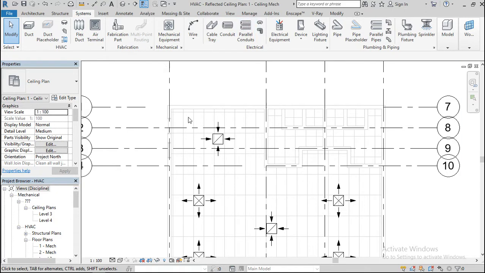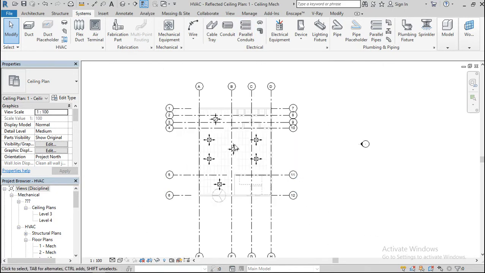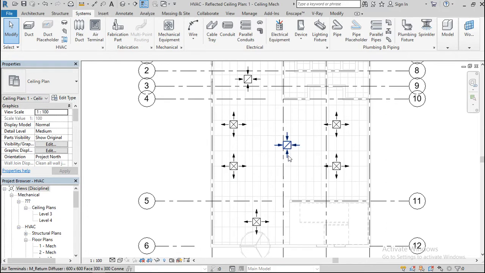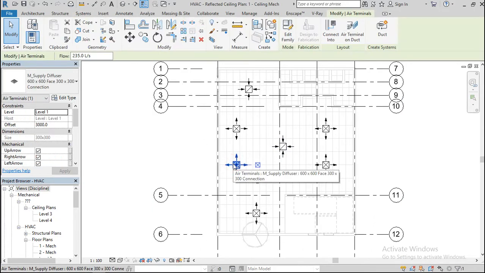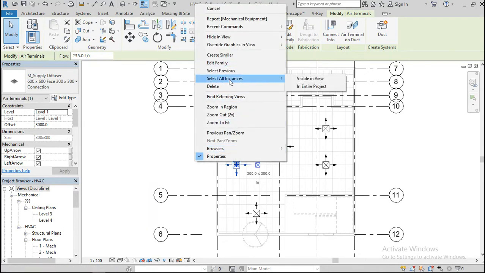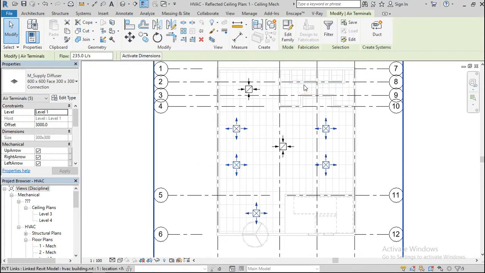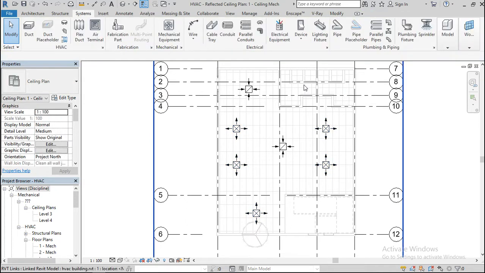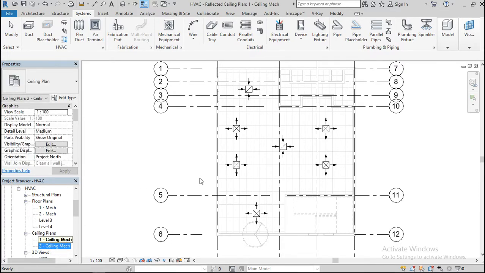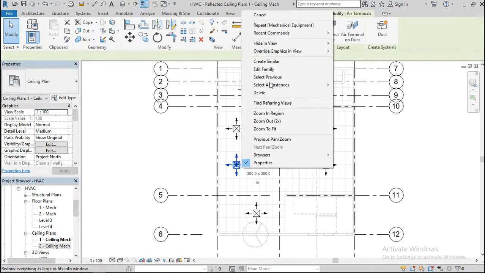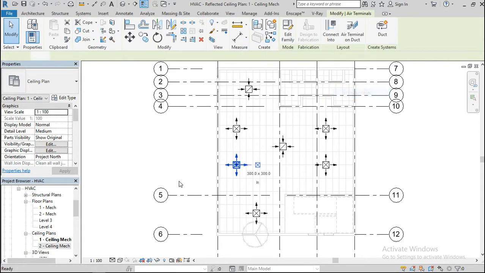Okay, so I created this in my first floor. I forgot, I was thinking I have this. So all I have to do is select all instances in the entire project. Should I do that or should I just leave it? Let me just leave it. Let me add it up. Let me just make it easy for everybody. Select all instances in the entire project.